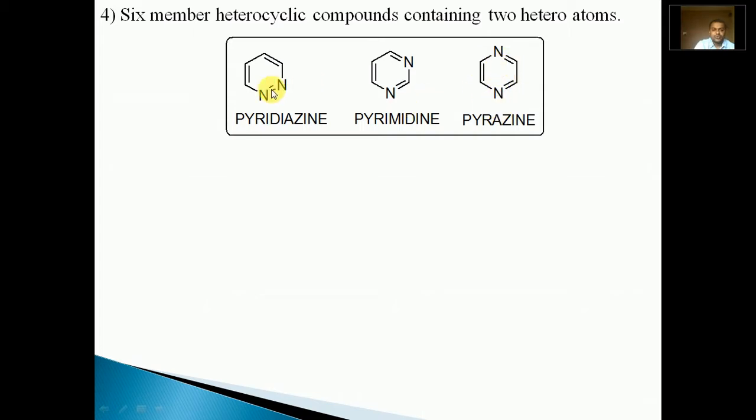Only change is the position of the nitrogen atoms in the ring. Hence they contain 6 members in the ring, and 2 heteroatoms in the form of nitrogen. That's why they are 6-membered heterocyclic compounds containing 2 heteroatoms.